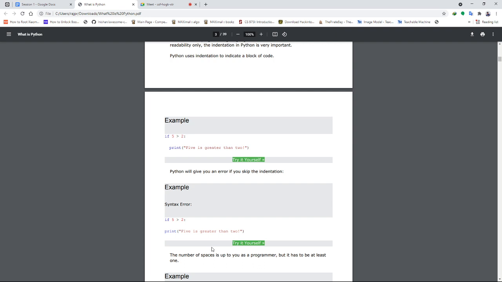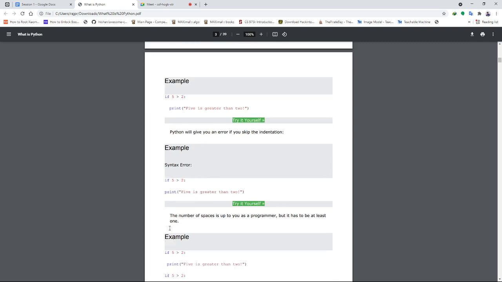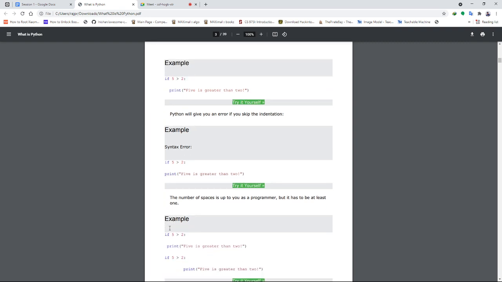For all the blocks of code which you want to get executed under some if statement or for loop or some looping statement, you have to maintain a particular indentation, otherwise they won't get executed. Like here, if we are not maintaining indentation, it will give us a syntax error, because the syntax of if itself mentions the if condition, colon, and then the expression coming underneath it.